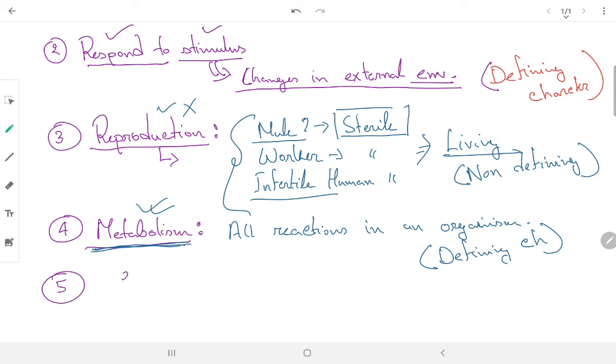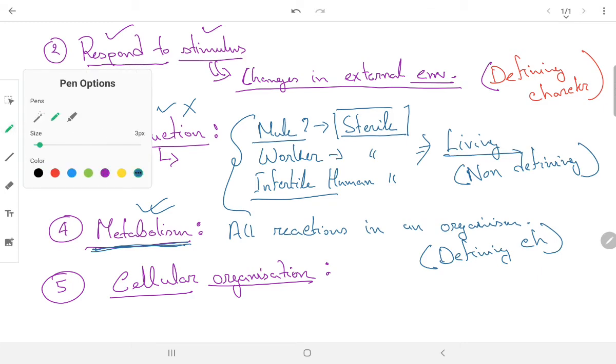Okay. The next one, the fifth one, is cellular organization. Cellular organization means whether the organism is made up of cells or not.